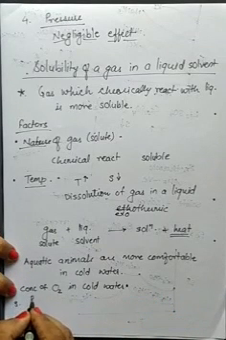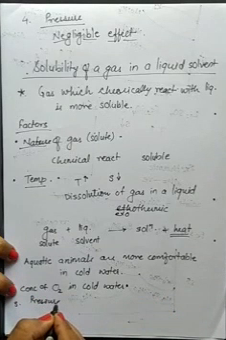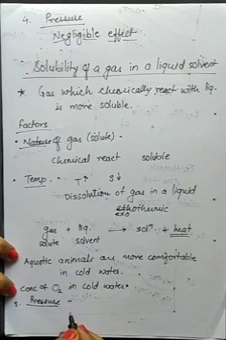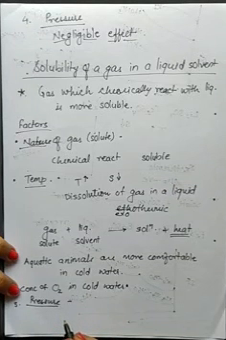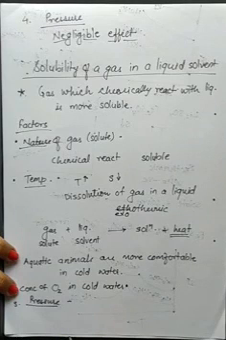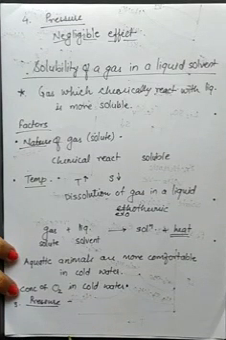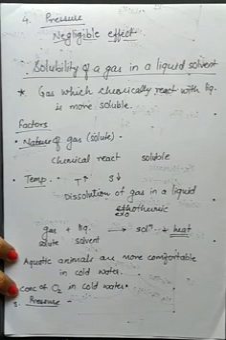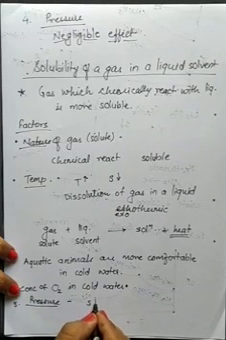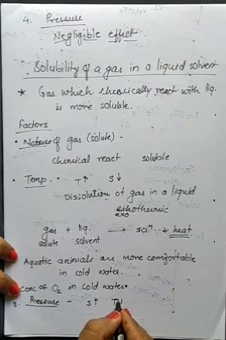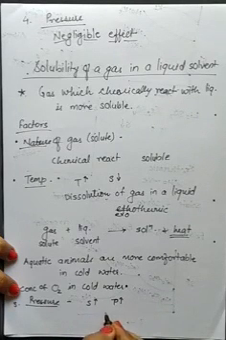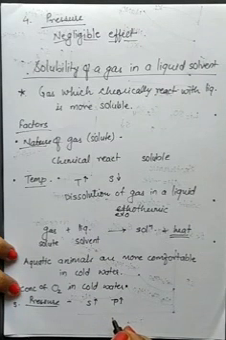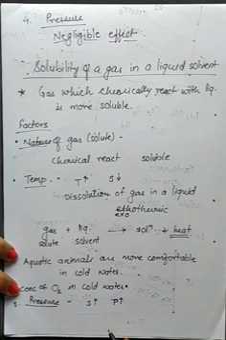Third is effect of pressure. Third factor is pressure. Gases are easily compressible because they have negligible force of attraction and they have larger spaces between their particles. So solubility increases if pressure is increased, because they are highly compressible. So if pressure is increased, the gas can be compressed and solubility increases.